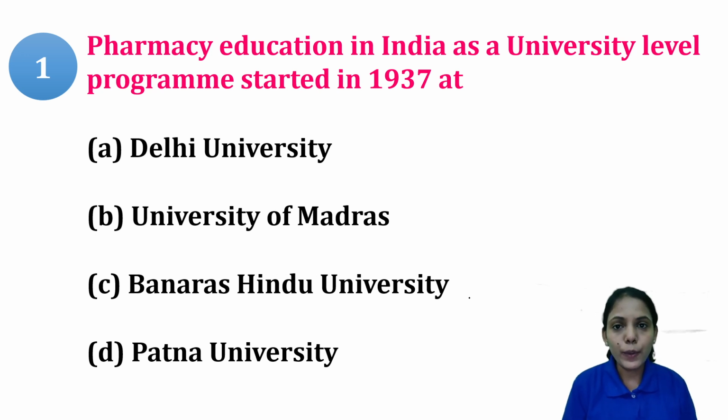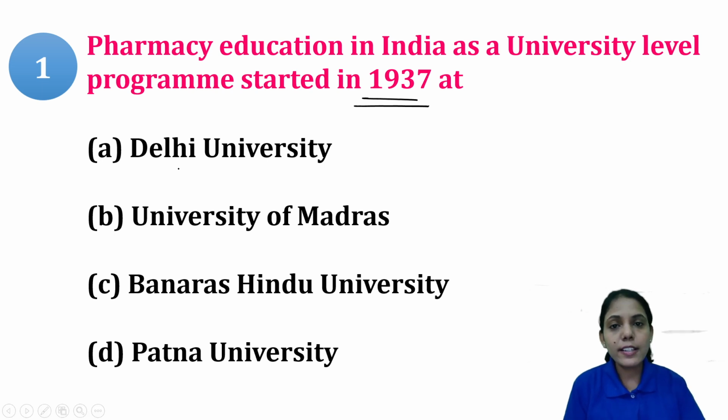So the first MCQ is: pharmacy education in India as a university level program started in 1937 at. So we have to identify in which university the pharmacy education was first started in 1937. Option A is Delhi University. Option B is University of Madras. Option C is Banaras Hindu University, that is BHU. And option D is Patna University.